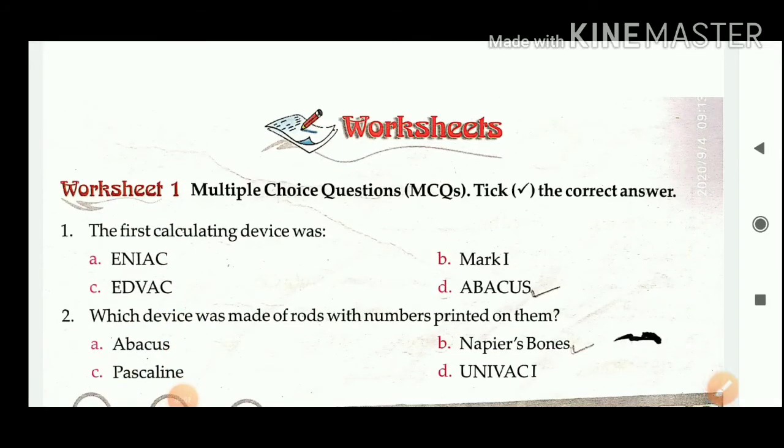Hello everyone. Today we are going to revise chapter 1, Development of Computers. In your periodic test, all the questions are MCQ type. So, let's revise chapter 1 MCQ questions.